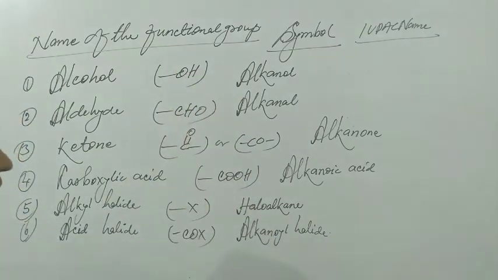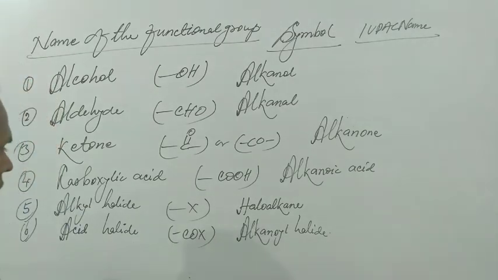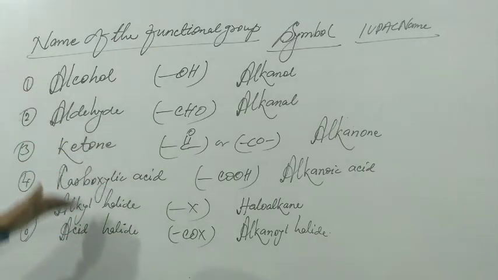This IUPAC name we can use during the nomenclature of various types of organic compound, but in this case we can write only the name of IUPAC name with the name of functional groups.